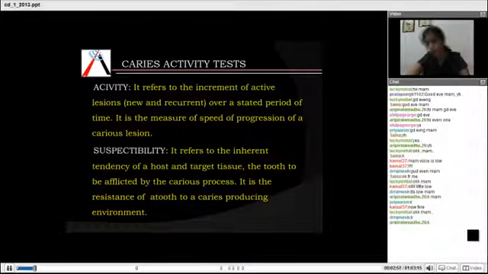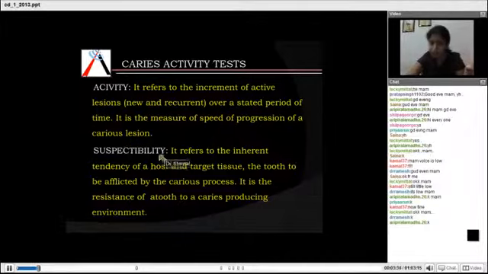Now, first you need to know what is caries activity and what is caries susceptibility, the difference between the two. Caries activity refers to the increment of active lesions, new and recurrent, over a stated period of time. So it is actually the measure of speed. It is how fast a caries lesion progresses from an incipient lesion to a mild, moderate and a severe caries lesion. The speed at which it travels is actually the activity. So a test which measures this activity is a caries activity test.